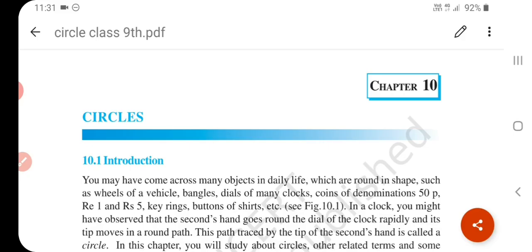Students, you know, in our day-to-day life we come across many objects which are round in shape, such as dials of many clocks, wheels of vehicles, bangles, key rings, coins, or denominations of rupees 1, rupees 2, rupees 5, rupees 10, etc. In a clock, we observe that the second hand goes round the dial of the clock rapidly.